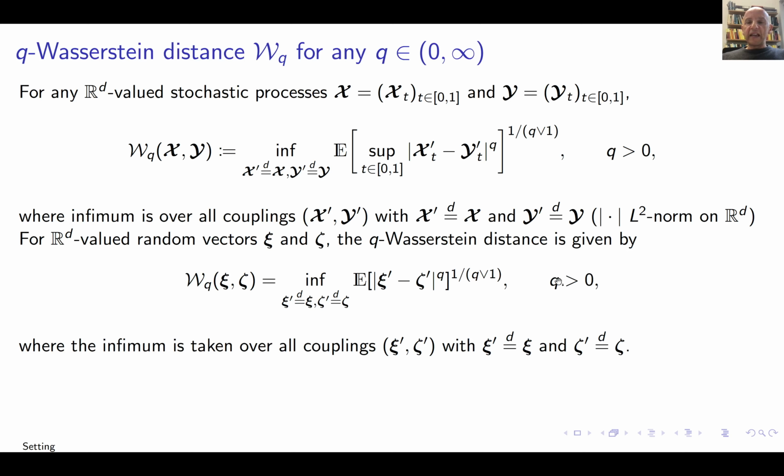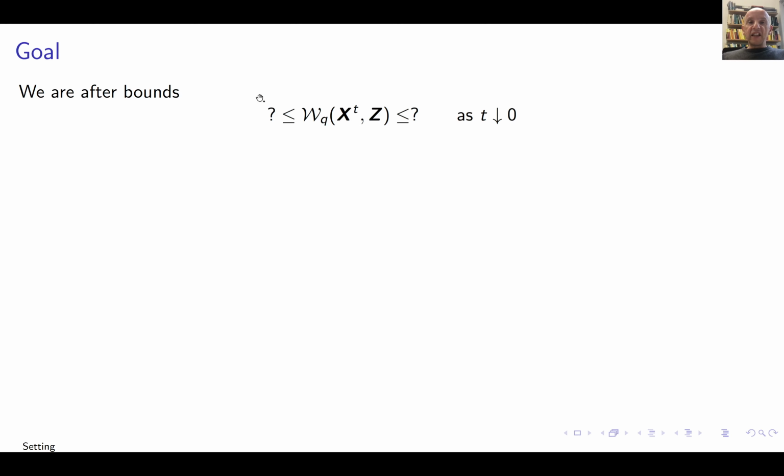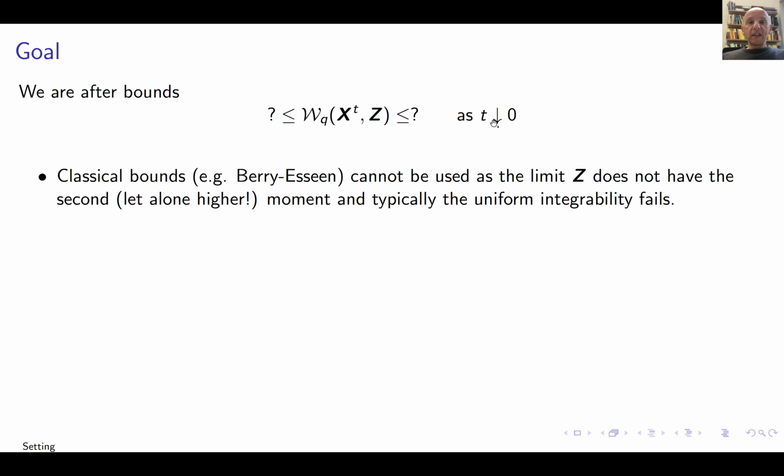Similarly works for any q, but what I want to draw your attention to is that from these definitions it's evident that the marginal distance lower bounds the distance between the processes, and this we'll use when we try to understand this question. See, I'm interested in these 2 question marks today, right? As t goes to 0. That's my point.